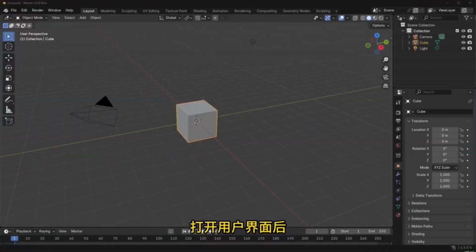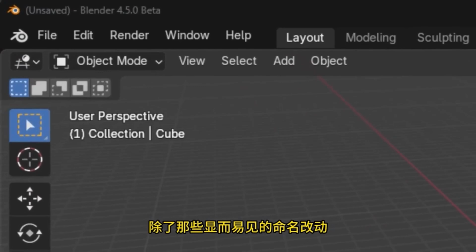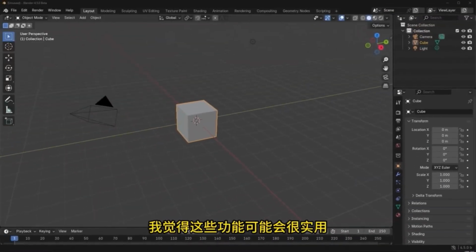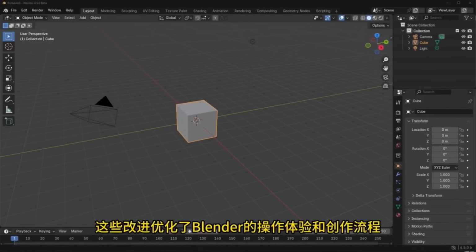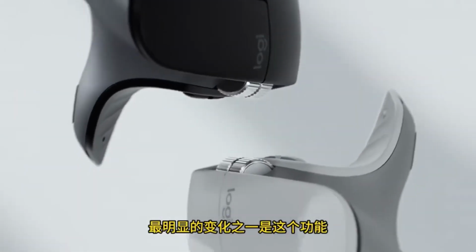After opening the user interface, you'll notice that the interface hasn't changed much. Regarding the user interface, aside from the obvious name changes, there are small improvements throughout, and I think these features could be quite useful. These improvements enhance the user experience. They optimize Blender's operation and creative workflow. One of the most noticeable changes in interaction is this feature.